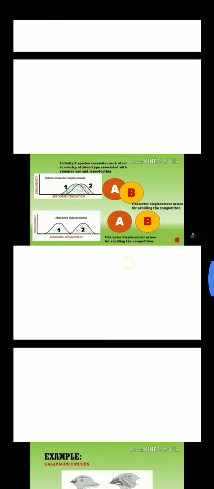In the second diagram, you can see that their resource utilization is different. Resource utilization means their feeding habit will become different, or their food timing will become different, and their competition will become negligible.